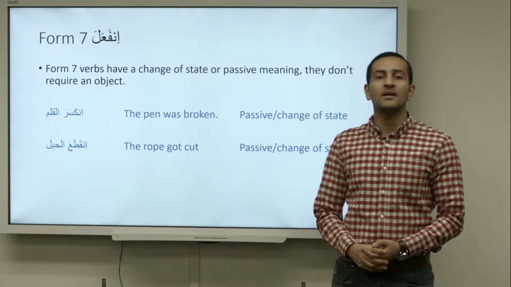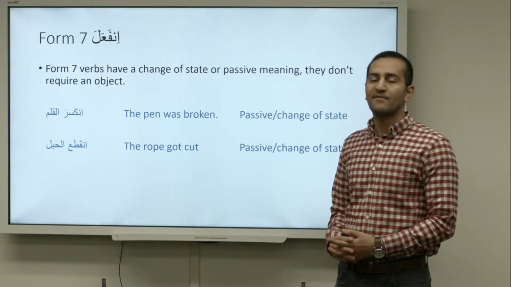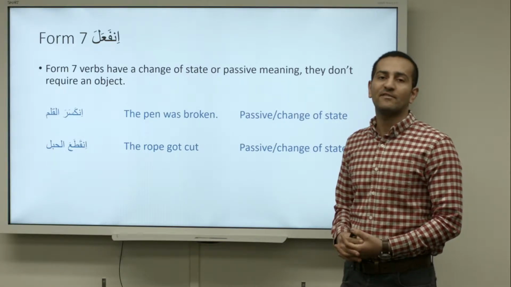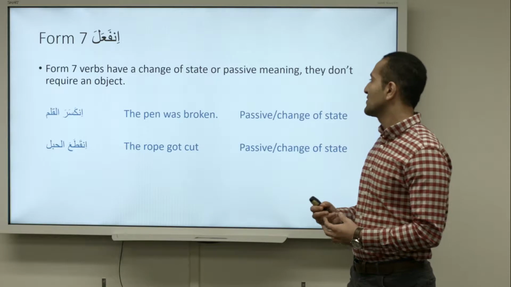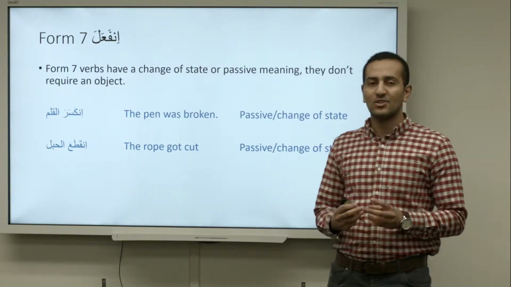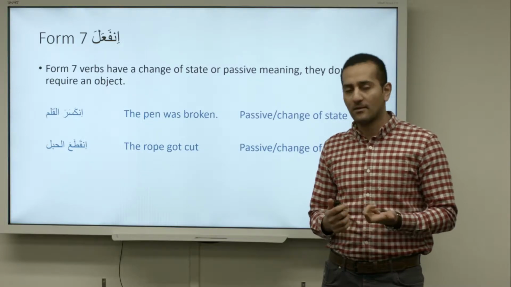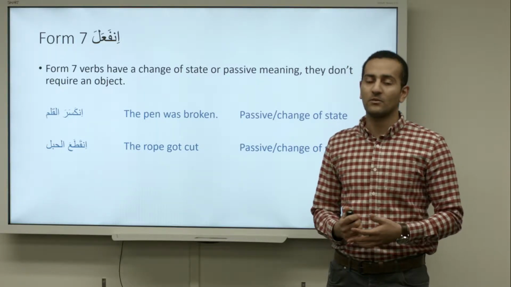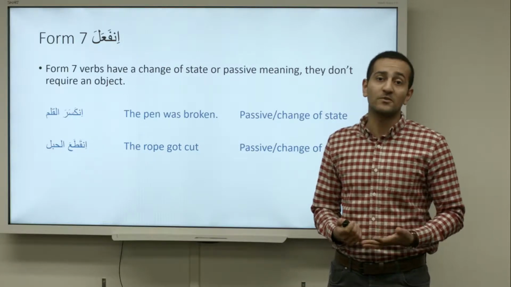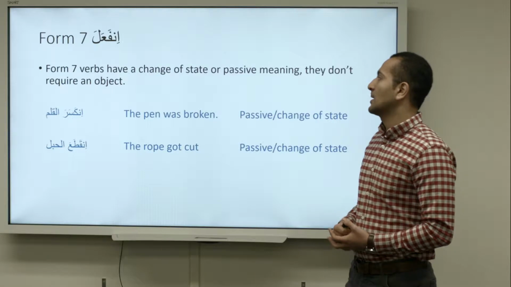اليوم نتحدث عن الverb form 7 انفعل. So what is the meaning of انفعل, the form 7? It's a change of state. Verb form 7, it's the passive form, which means we don't need an object here. We don't say an object. That's why we use a passive tense or a passive meaning.